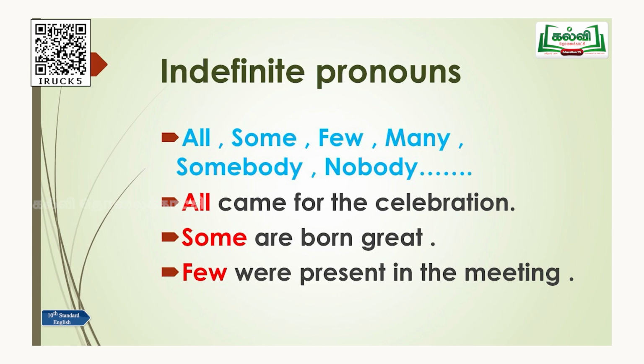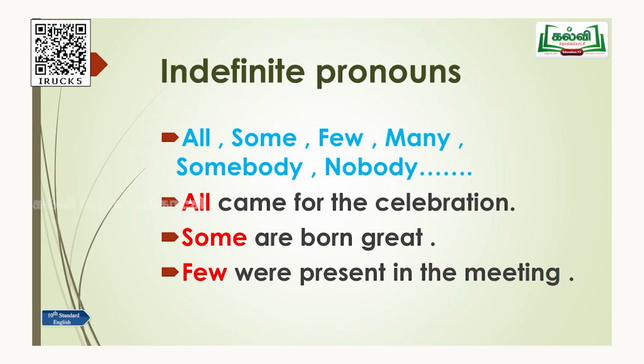Next, indefinite pronouns. In the name itself you can easily understand. If you are saying something definite, that is exactly what we are saying. For example, in your home they are arranging a marriage. Your father and mother will discuss how many persons we can invite. Mom will say, we can invite 300 persons. Dad will say, no, we have to print 400 invitations. So exactly they will say 300 or 400 or 100, whatever it is. Instead of that, they might say some of the persons we can invite, all of them we can invite.